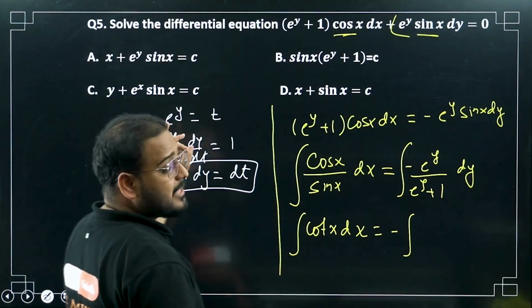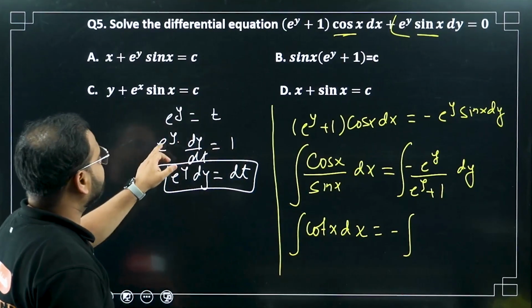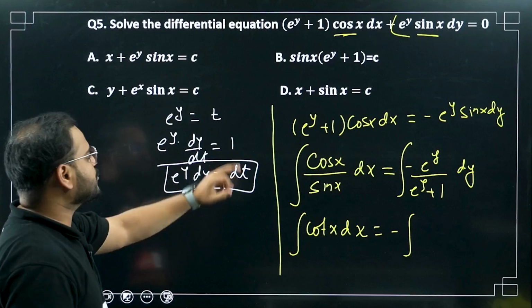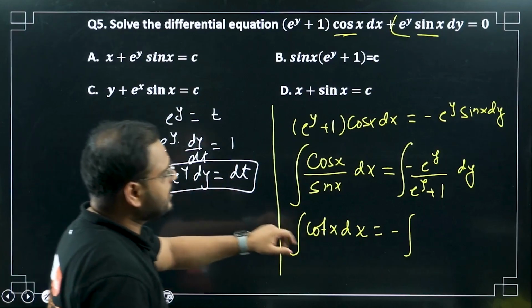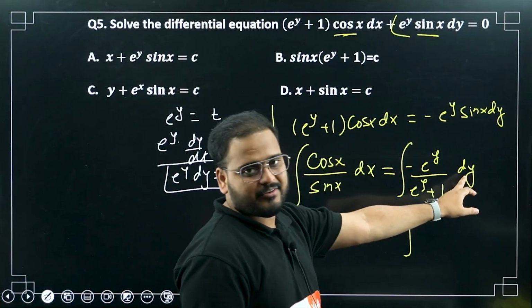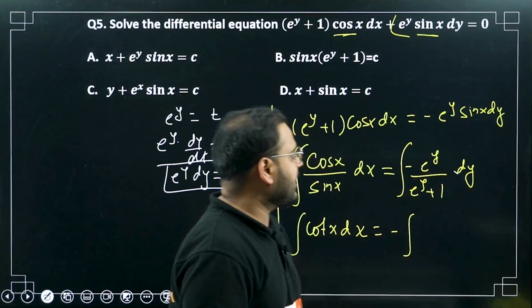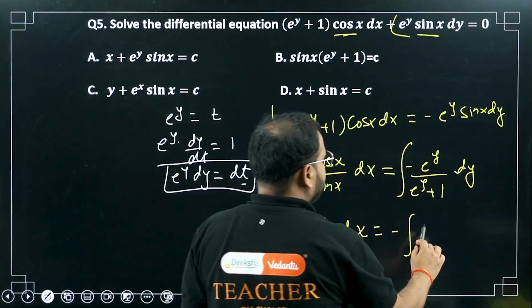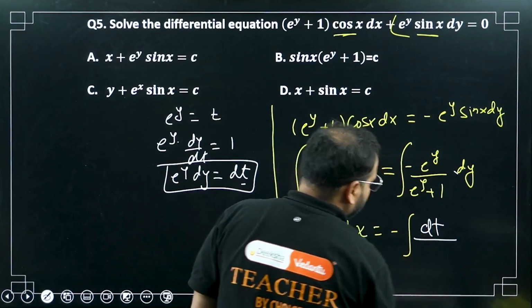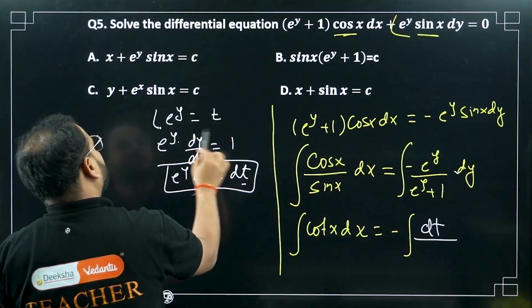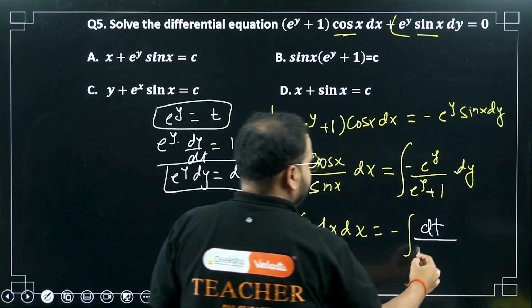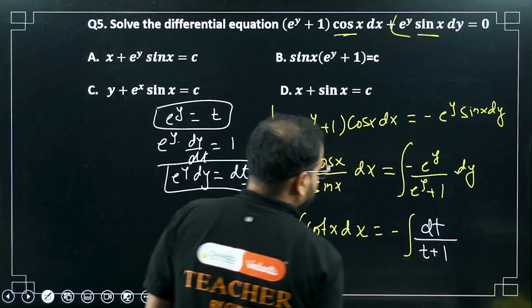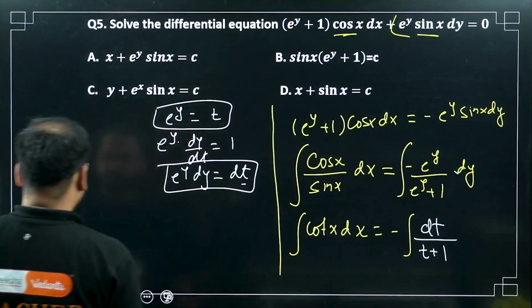Yes, I have taken e^y as t. So the differentiation of e^y gives dy by dt equals 1, so e^y dy equals dt. Now e^y dy I have here, so I can write that as dt. This whole thing will become dt upon, now e^y is t, so it becomes t plus 1. Now let's see the integration over here.